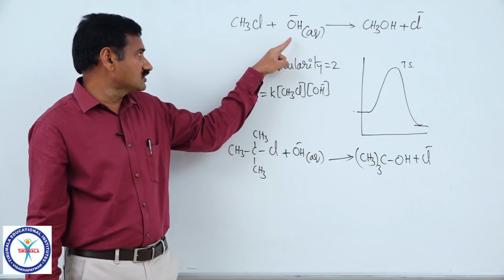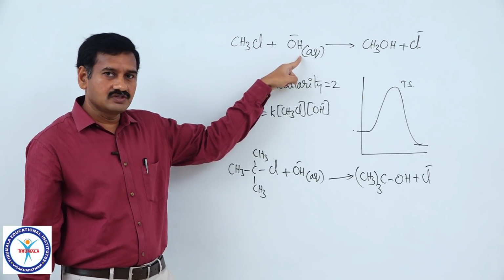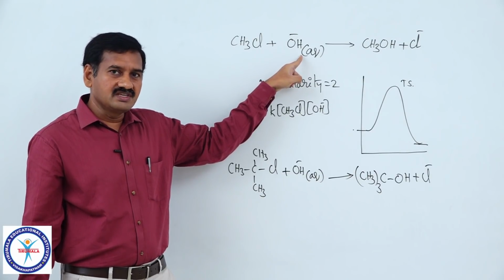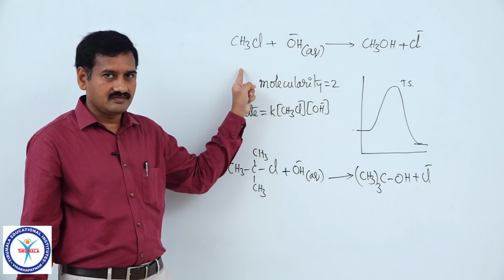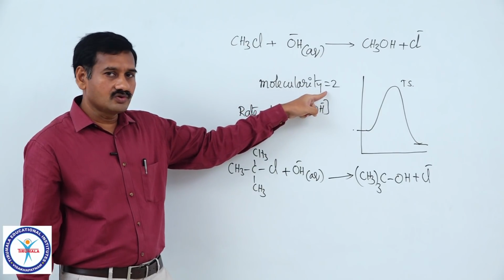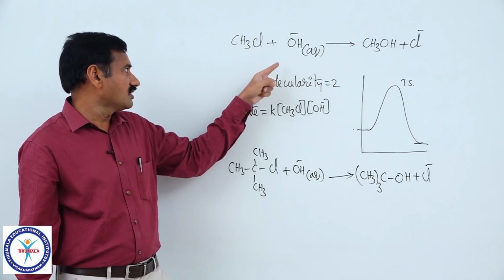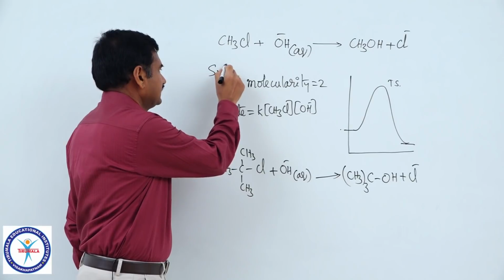Why is the name substitution given? Because one is replaced by another, substitution, and that group substituted is a nucleophile, hence it is called nucleophilic substitution reaction. First reaction, molecularity is equal to 2. So, this is named as nucleophilic substitution bimolecular reaction, abbreviated as SN2.